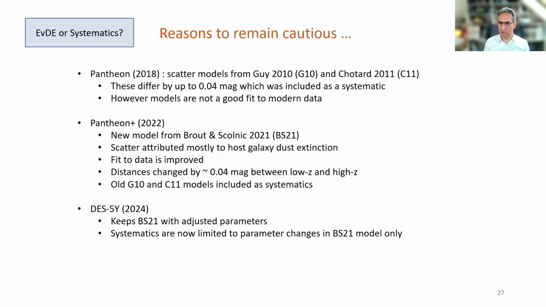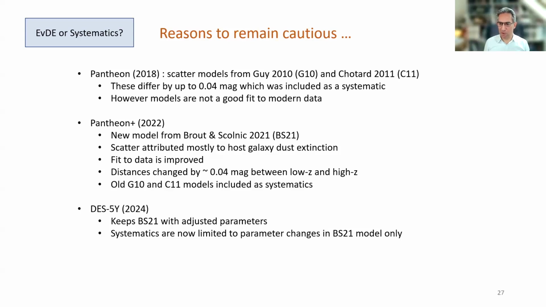Now, there might still be some reasons to be cautious. Looking at the history of supernova observations, of course, scatter models have evolved, and particularly for the 2010 vintages, there was about 0.04 magnitudes difference between those two models, which was in the Pantheon sample and was included as a systematic there.